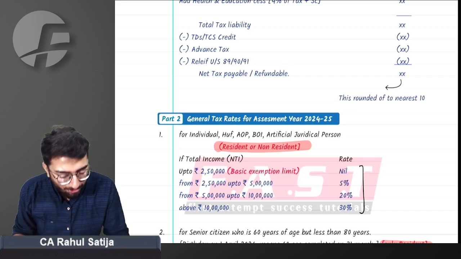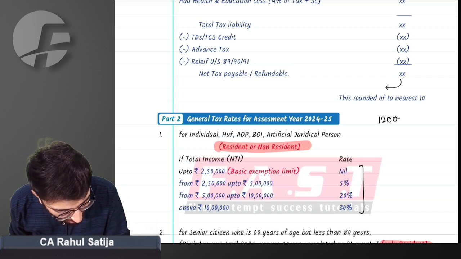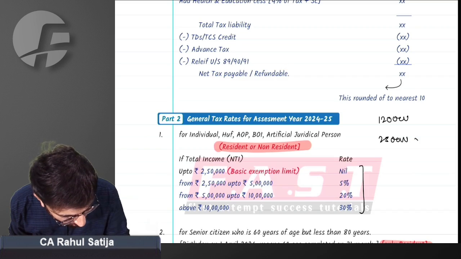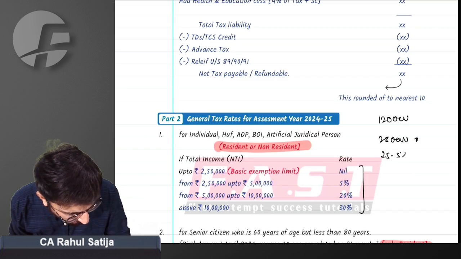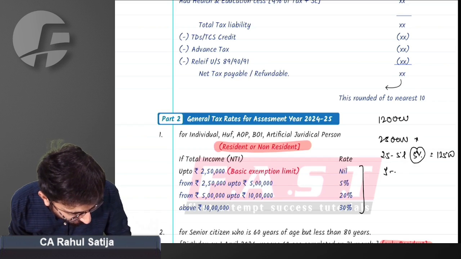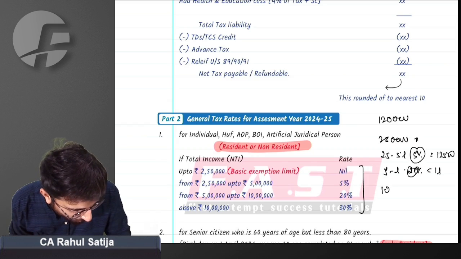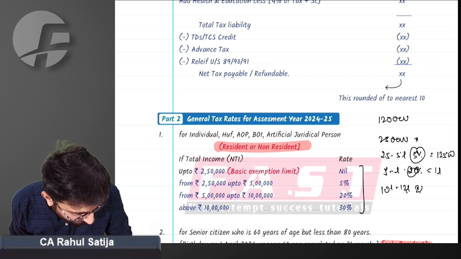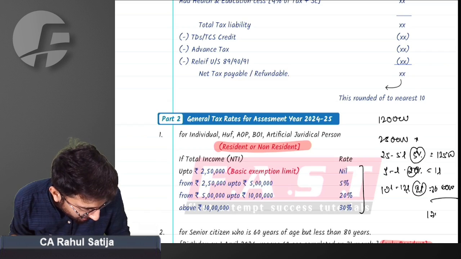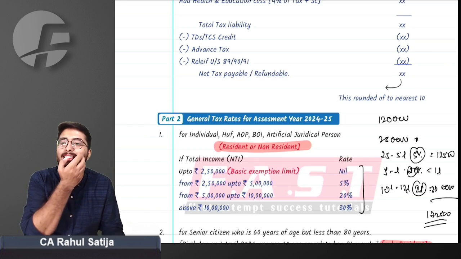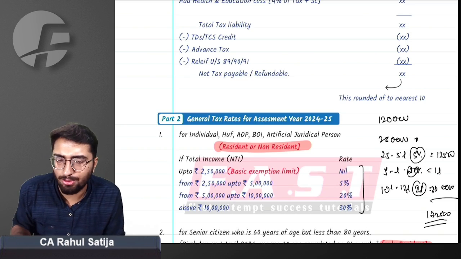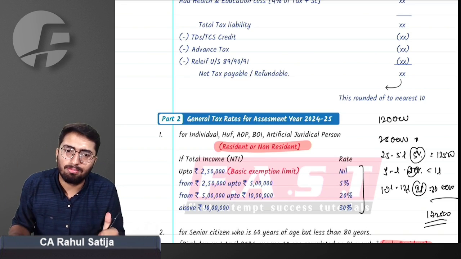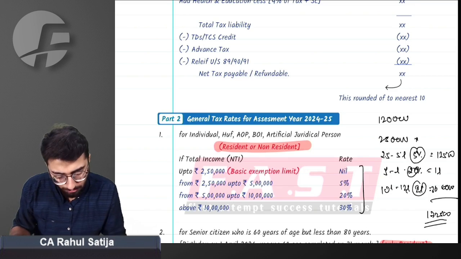For example, if you have income of 12 lakh rupees, your first 2.5 lakh rupees are exempt. 2.5 lakh to 5 lakh is charged at 5%, which will be 12,500. From 5 lakh till 10 lakh, we have 20%, which will be 1 lakh. And 10 lakh to 12 lakh, we have 2 lakh income charged at 30%, which will be 60,000. So all in all, our tax liability will be 1,72,500. This is how we have to solve. This is not just a tax rate, this is a slab rate.